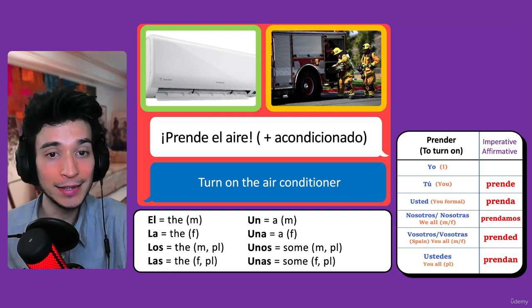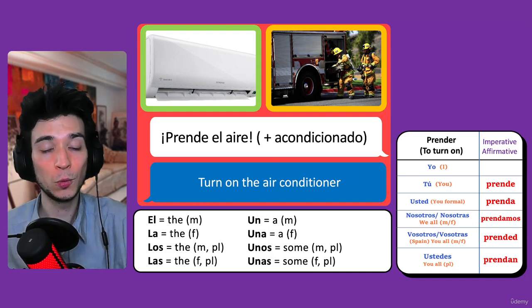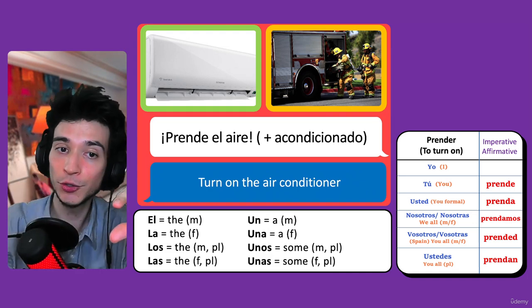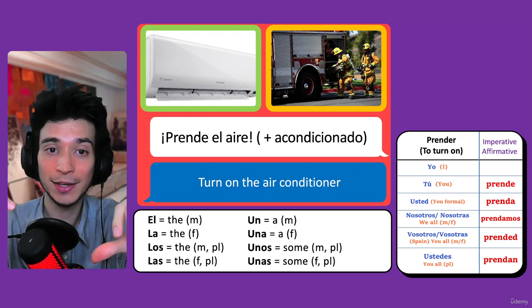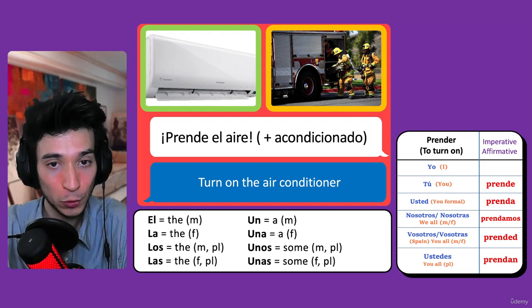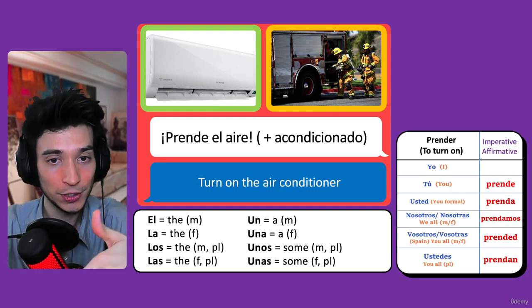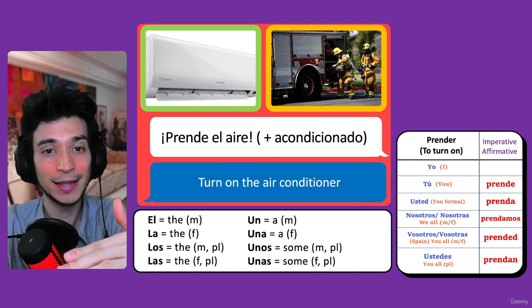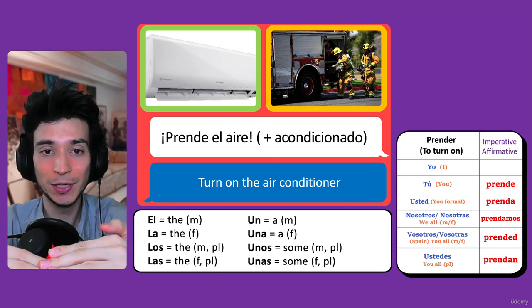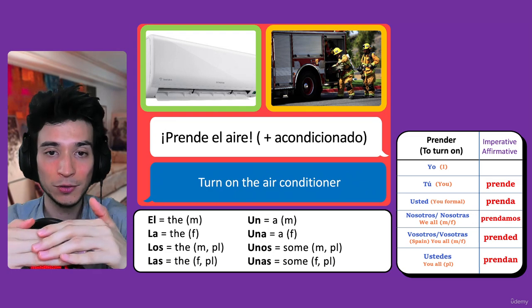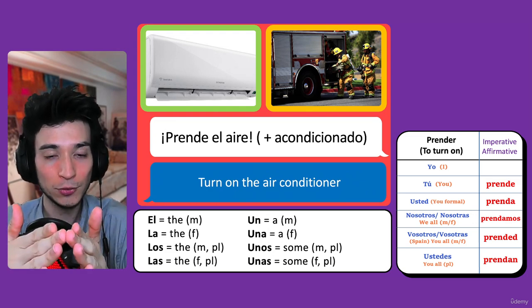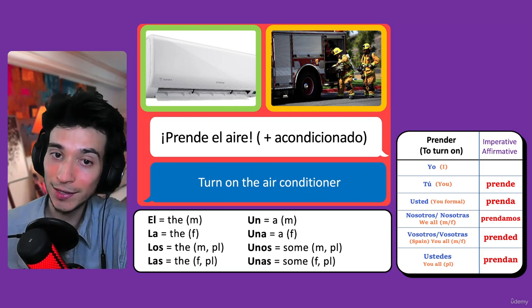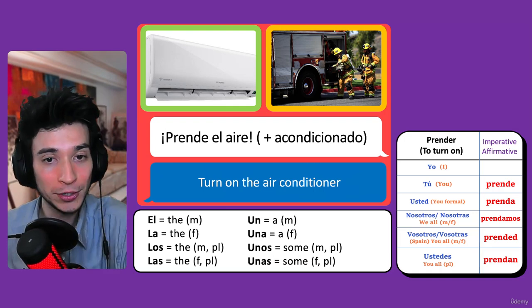Prende el aire. Turn on the air conditioner. The word for air conditioner is aire acondicionado. So you can either say prende el aire acondicionado, or just prende el aire, which basically means turn on the AC. So we abbreviate aire acondicionado, we make it shorter, to just aire. So basically turn on the air. Can you turn on the air?